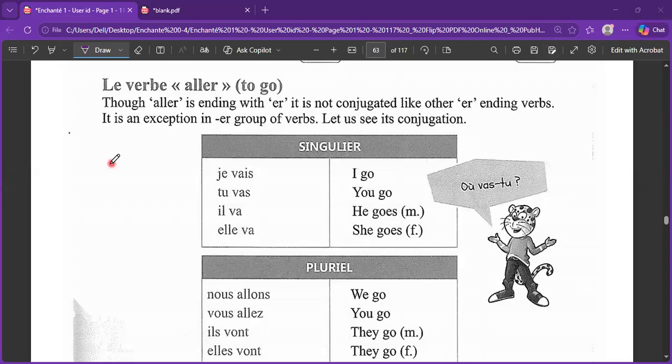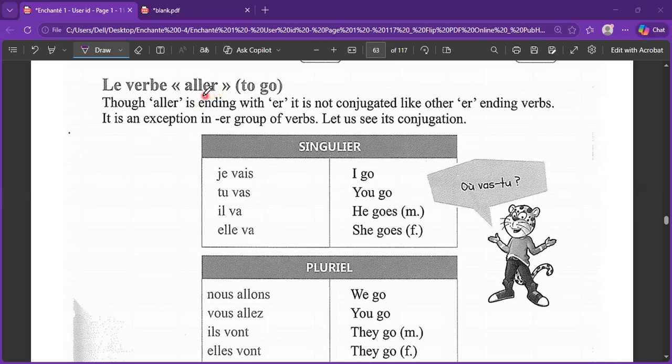In this chapter, we are going to cover a very important verb, which is aller. Apart from être and avoir, this is the fundamental one, which helps to understand the basic structure in French sentences. We have already seen its usage when we learned how to ask somebody's well-being. There also the verb aller is used, because in French you never ask "how are you", you always ask "how are you going".